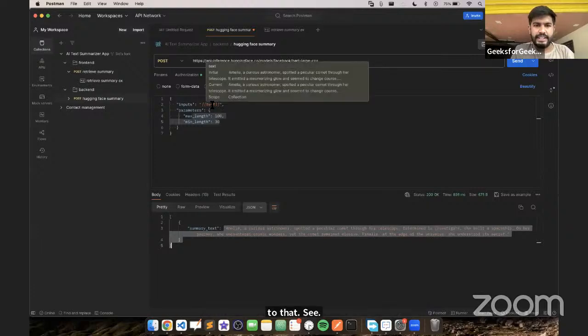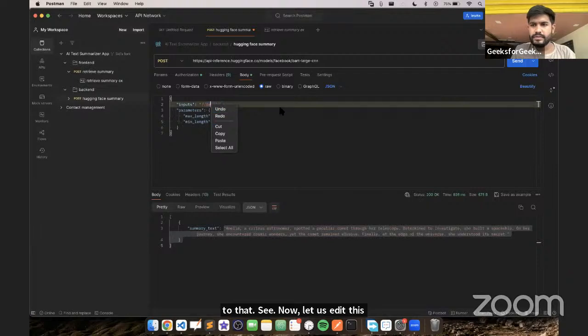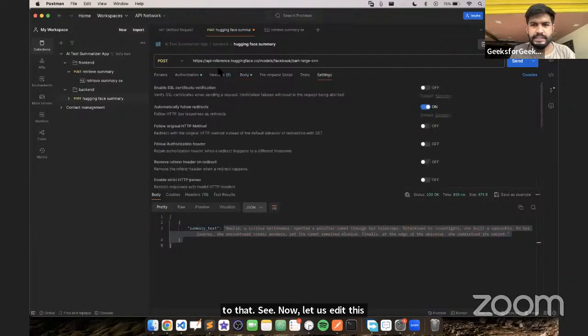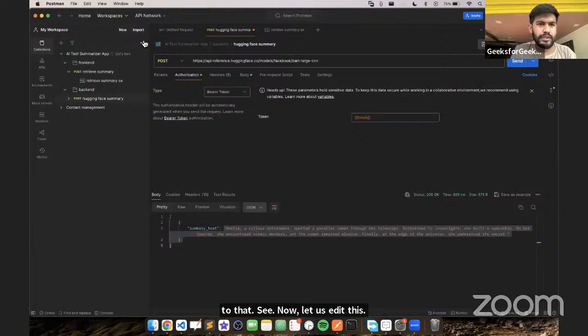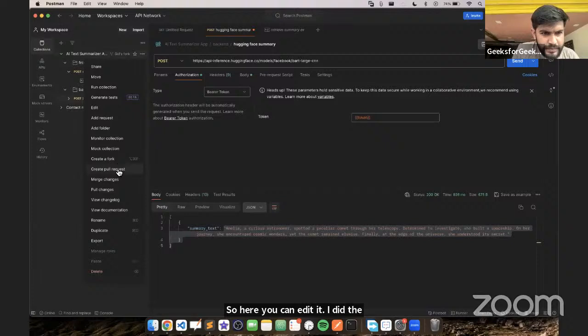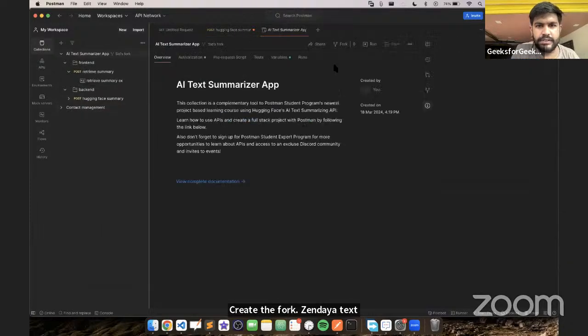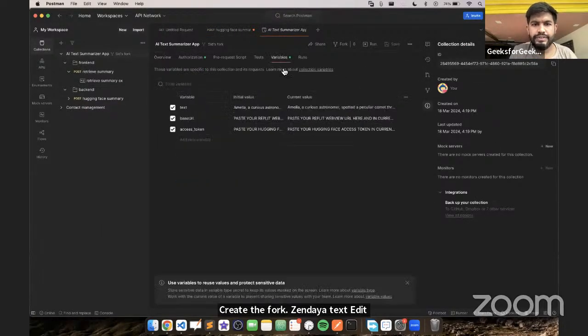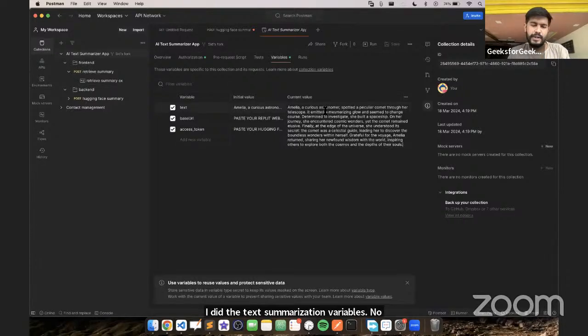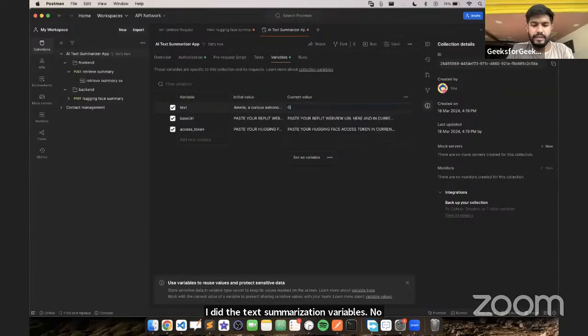Now, let us edit this. Settings. Here you can edit it. Edit the variables. Create the fork. Generate text. Edit the text summarization variables. See, now what I can do is I can just say good morning or greetings.